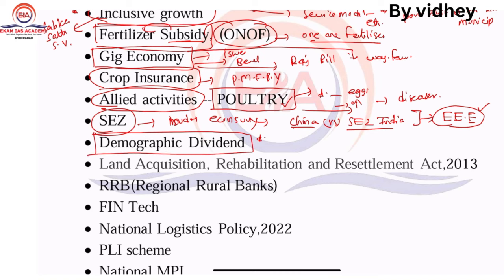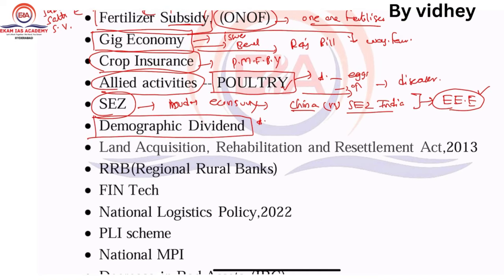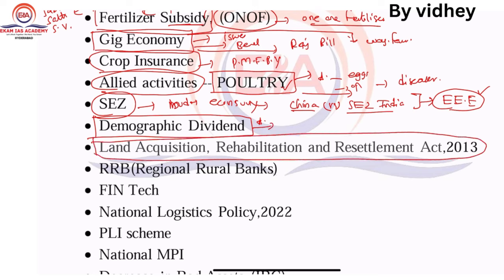In a previous year a question was asked regarding the demographic dividend. Here also there is a chance of asking about the demographic dividend. Next one, the LARR Act. Why did this act become famous? Why is there a chance of asking about it? Because from 2013 to 2023 there are 10 years, and 10 years is generally called a landmark year. So they may ask how it has performed, the performance of this act, and some issues regarding it.